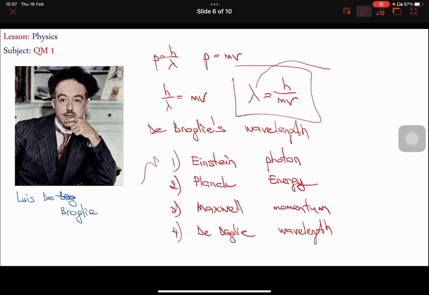These are basic concepts related to the quantum mechanics introduction. I hope that you understand it. Thank you very much.